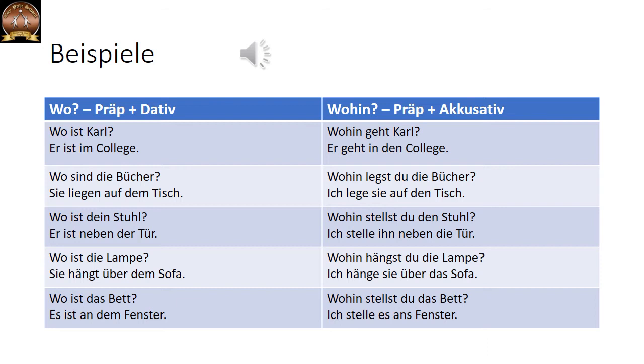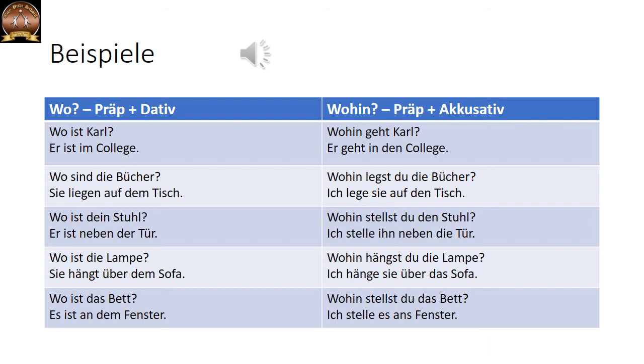As opposed to the right hand side column, it is about wohin. And the answer is preposition plus accusative. Zum Beispiel, wohin geht Karl? Geht in den College. The verb gehen. That is why we have to use wohin in the question, and in the answer, preposition plus accusative.